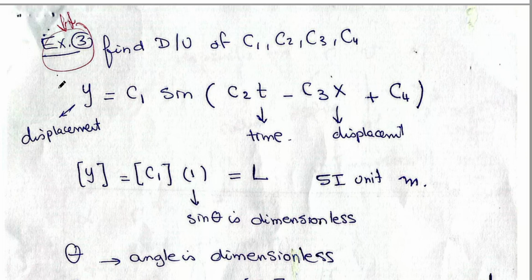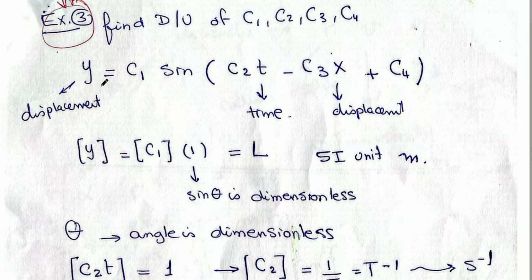And the given equation is y equals C1 sine of (C2 t minus 3 C3 x plus C4). Of course, t is time. x and y are displacement. Displacement means just distance.